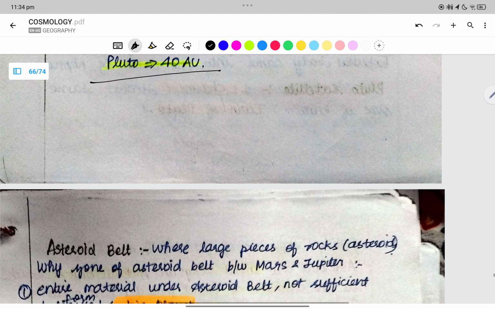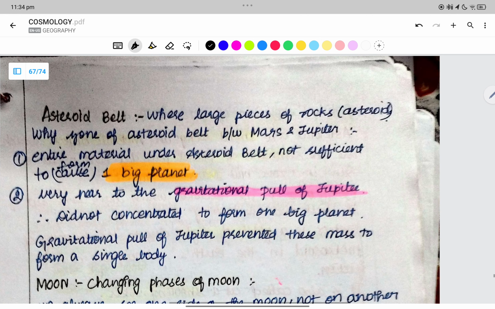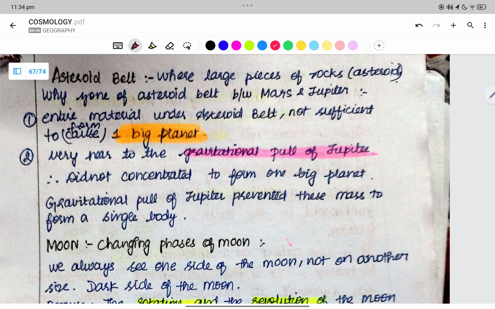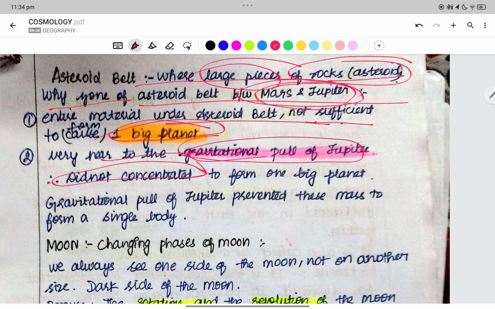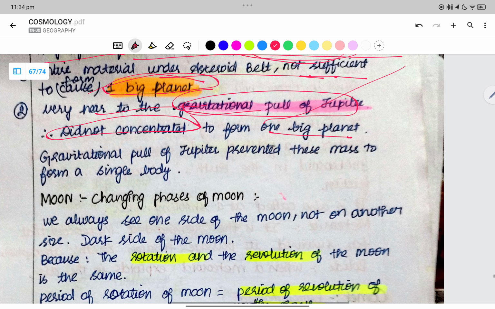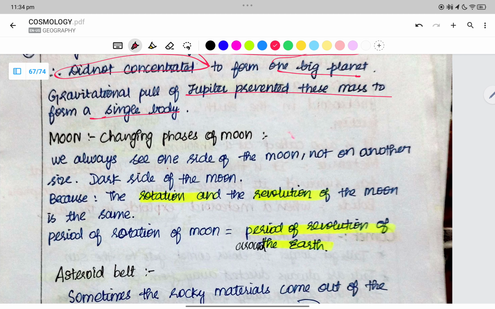Now we see about the asteroid belt. Large pieces of the rocks are asteroids. The zone of the asteroid belt is between Mars and Jupiter. The entire material in the asteroid belt is not sufficient to form one big planet, and it is very near to the gravitational pull of Jupiter. Therefore, it did not concentrate to form a new big planet. The material is enough, but being under the influence of Jupiter's gravitational pull prevented the mass from forming a single body.